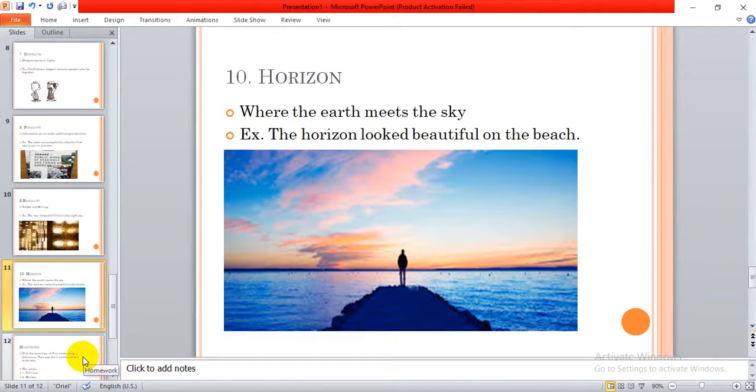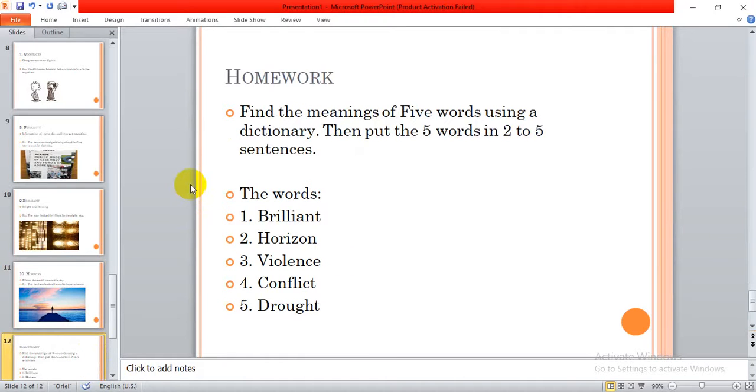Let's go to our homework. Your homework is to find the meaning of 5 words using a dictionary. Then put the 5 words in 2 to 5 sentences each. So for each word, put it into 2 sentences maybe. Here are the words that I chose for you to find their meanings using a dictionary: brilliant, horizon, violence, conflict, and drought.